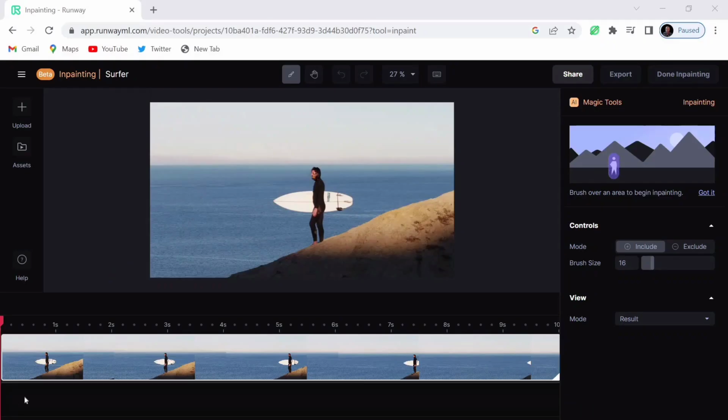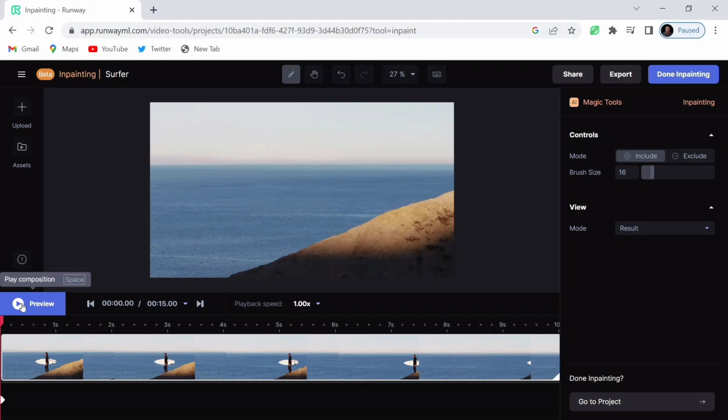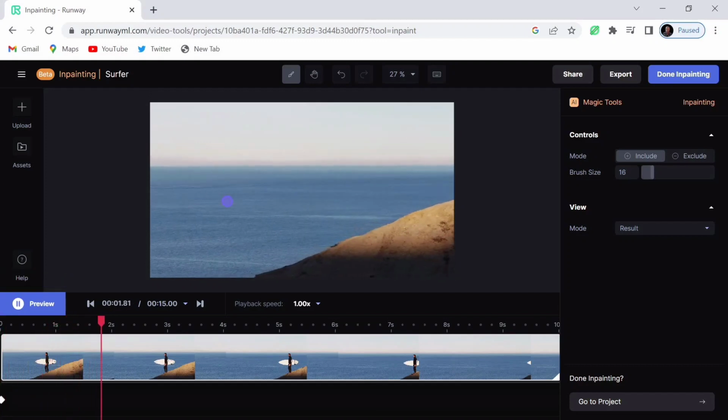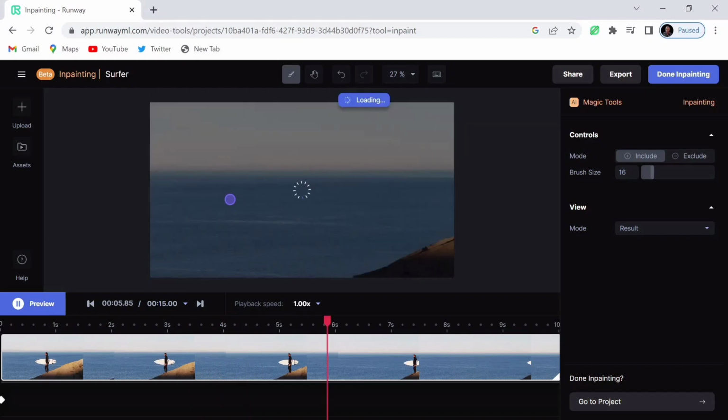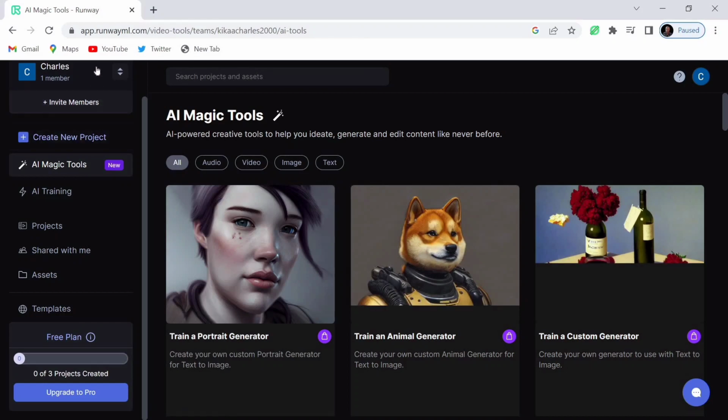So once we're here, they're saying you brush over an area to begin inpainting, and I'll brush over this image here. I'll now click on the preview button, and you'll get a video without any person in that video. So this is just like Photoshop but in video. You can as well try other AI magic tools in Runway ML.